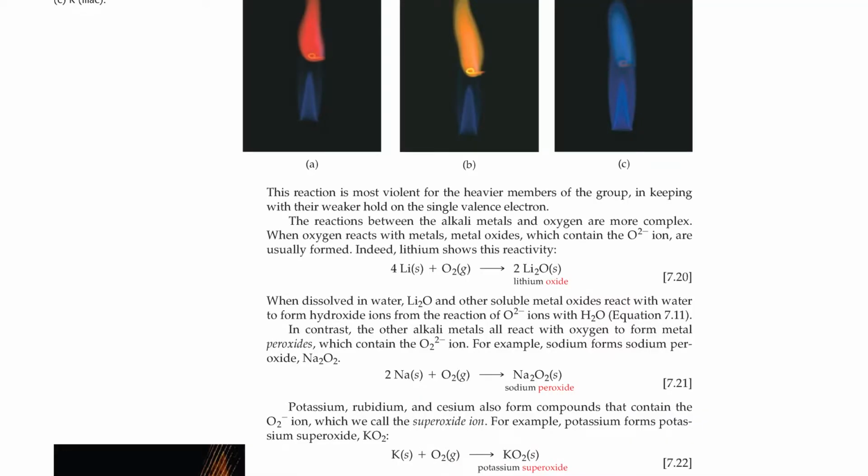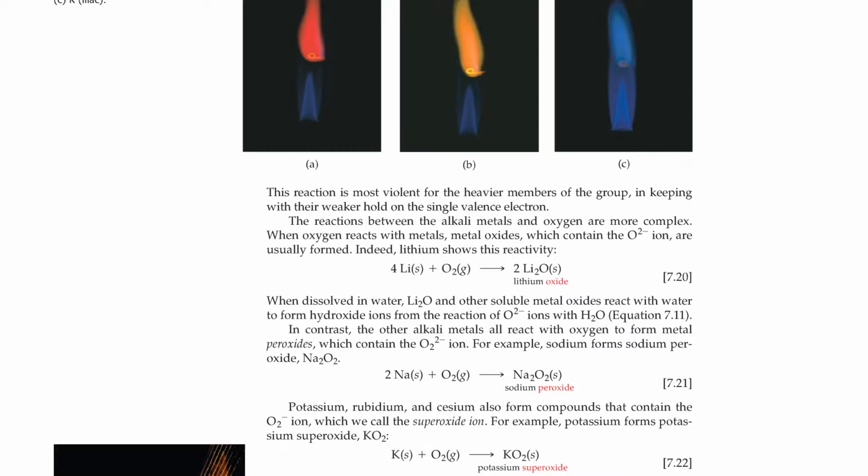This reaction is most violent for the heavier members of the group, in keeping with their weaker hold on the single valence electron. The reactions between the alkali metals and oxygen are more complex. When oxygen reacts with metals, metal oxides, which contain the O²⁻ ion, are usually formed. Indeed, lithium shows this reactivity. Lithium plus oxygen yields lithium oxide. When dissolved in water, lithium oxide and other soluble metal oxides react with water to form hydroxide ions, from the reaction of the oxide ion with H2O.